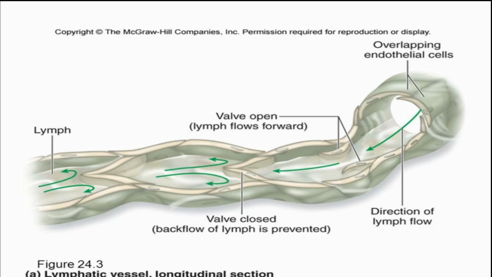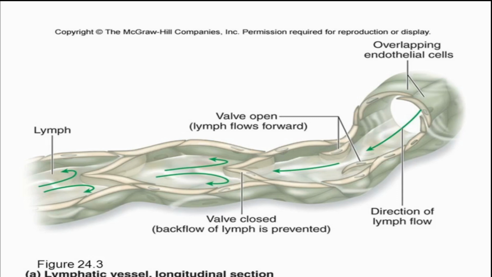For forming anything, there should be some cells. Cells together form a tissue. So similarly, here also this lymphatic vessel is formed of certain cells, and its name is lymphatic endothelial cells. Endothelial, E-N-D-O-T-H-E-L-I-A-L. Lymphatic endothelial cell, that we can see here. This is one lymphatic endothelial cell. This is another cell. This is another cell. This is another cell.